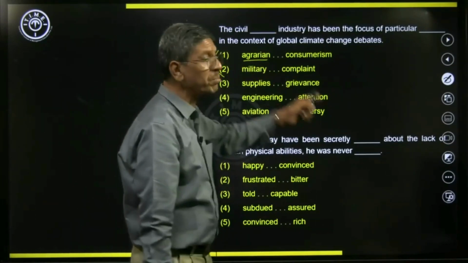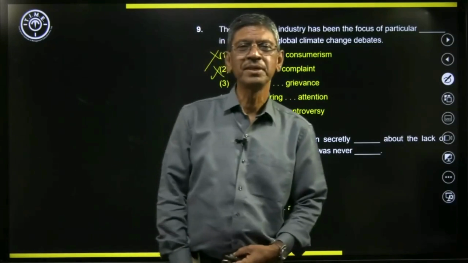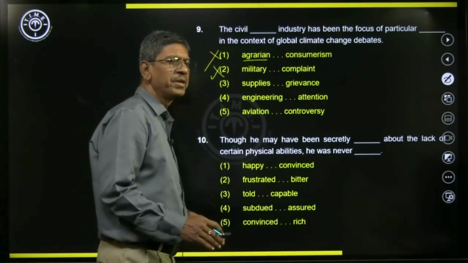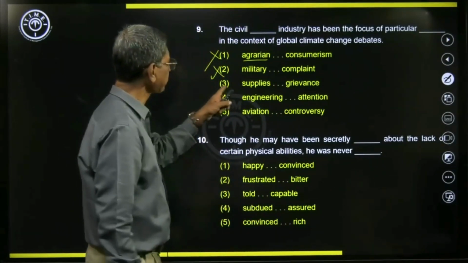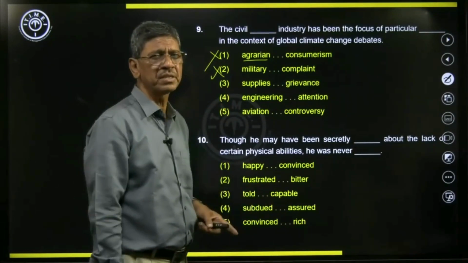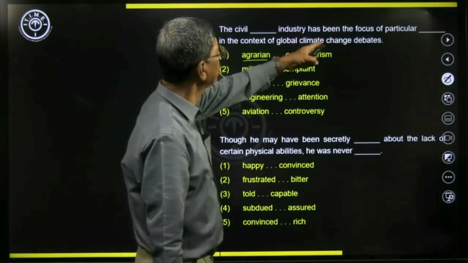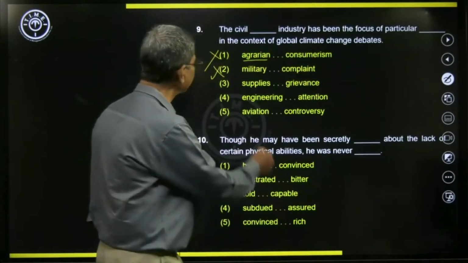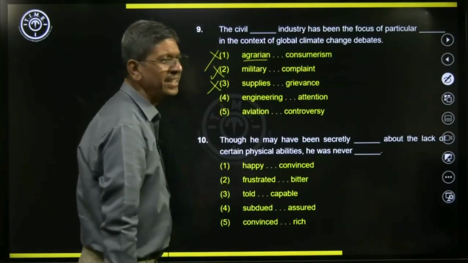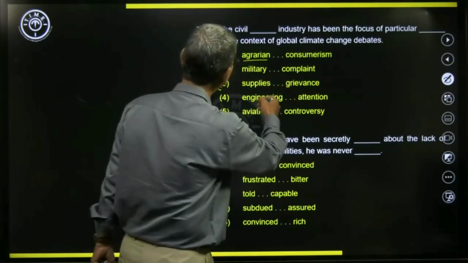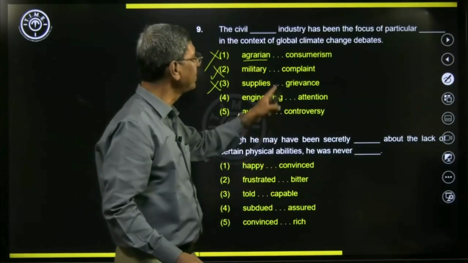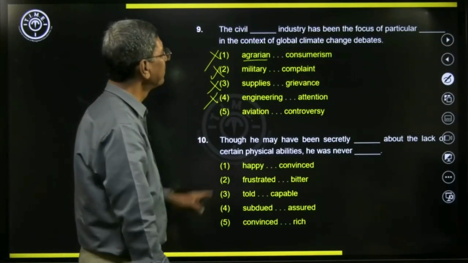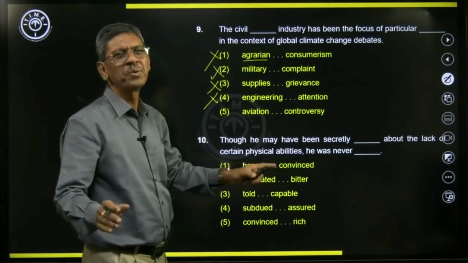Then we have civil supplies industry. What we have here, for example, are the ration shops where civil supplies provides, fair price shops, they are also called. The PDS system, public distribution system, is used for that. It has nothing to do with global climate change. Then we have civil engineering industry. Civil engineering is not an industry, it is a branch in engineering. So aviation and civil, they go well together.